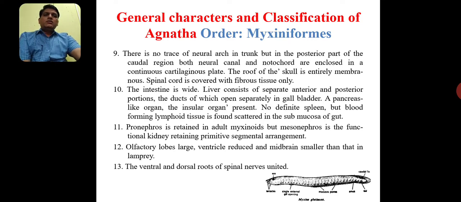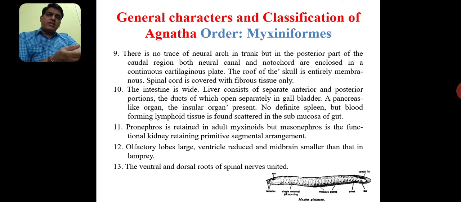There is no trace of this neural arch in the trunk, but in the posterior part of this caudal region, both neural canal and notochord are enclosed in a continuous cartilaginous plate. The roof of the skull is entirely membranous and the spinal cord is covered with fibrous tissue only. Here some of these vertebrae are there, and that neural arch is nothing but the part of the vertebrae just on either side of this neural spine.